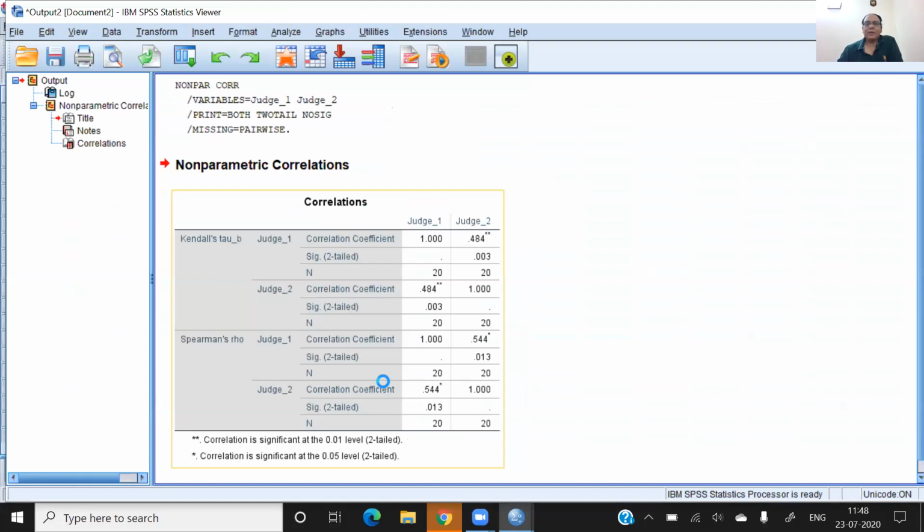After that, the Kendall Tau is significant and Spearman is also significant. So I can say there exists significant correlation between the variable X and Y, two variables, or we can say both the judges have the same meaning or the same consent about the data. So they are having similarity in the judgment. So I hope now you understand what is the correlation between the two judges or non-parametric correlation.